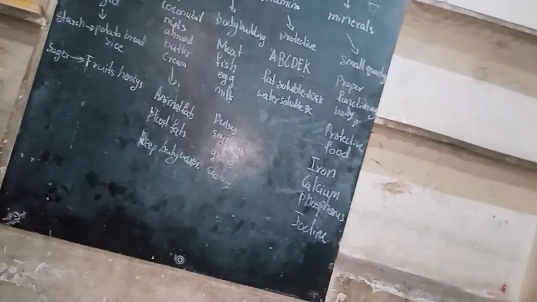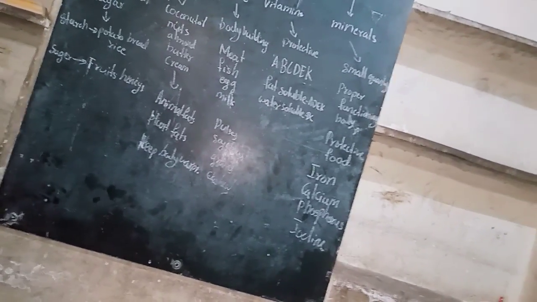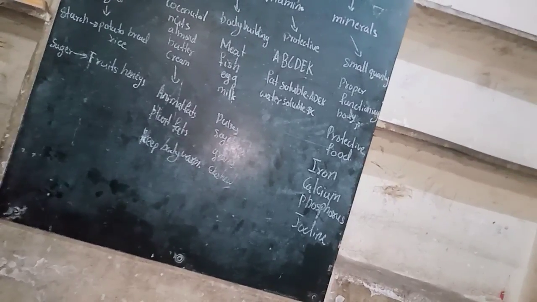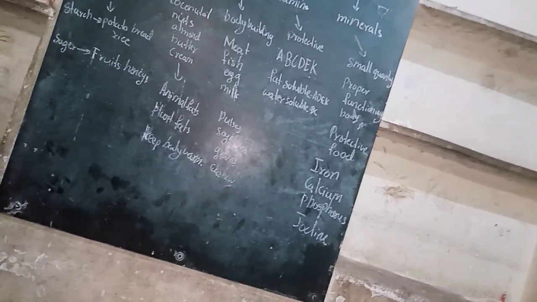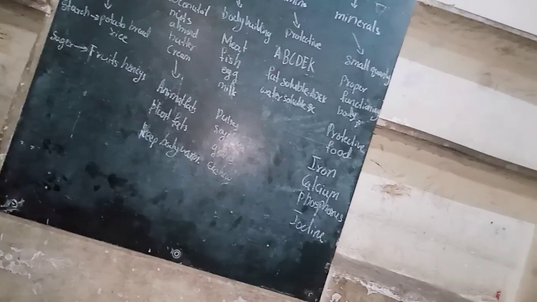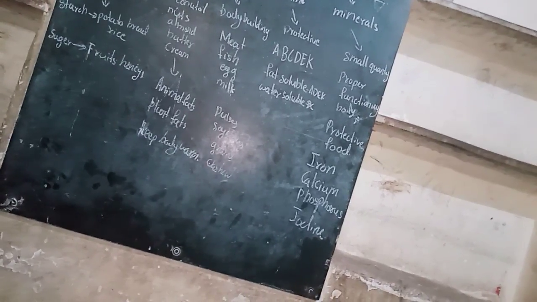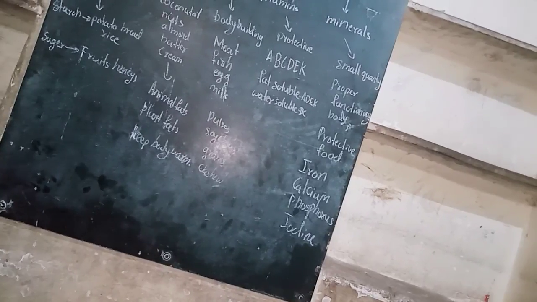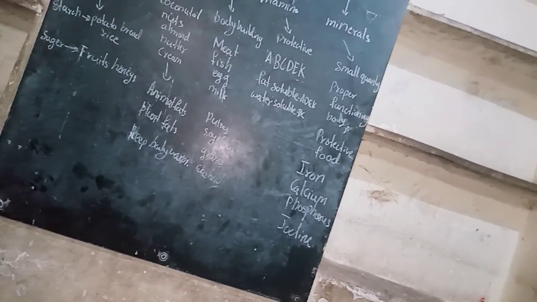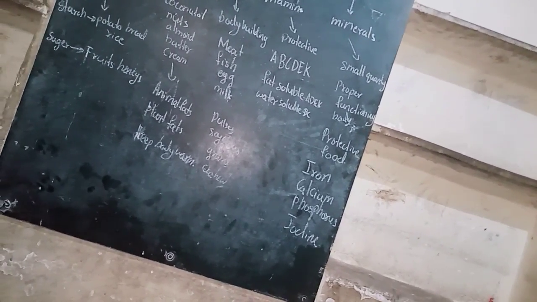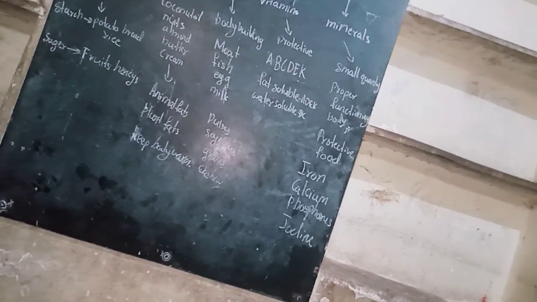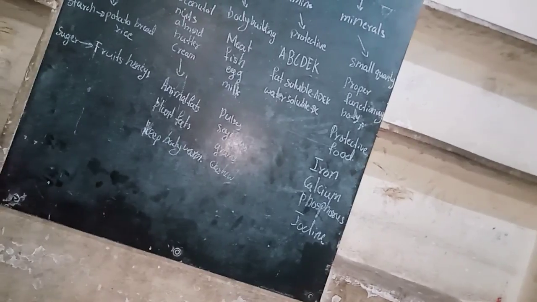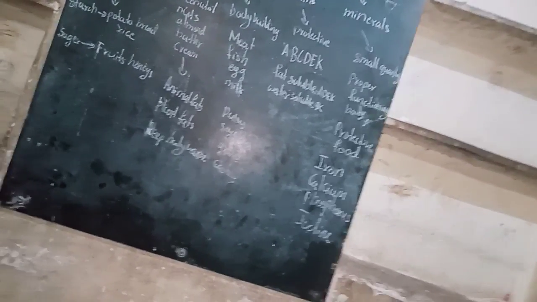Vitamin C, citrus fruits, they protect our teeth and keep us free from germs. Vitamin D makes bones and teeth strong. Vitamin E keeps our skin healthy. Vitamin K helps in clotting of blood.